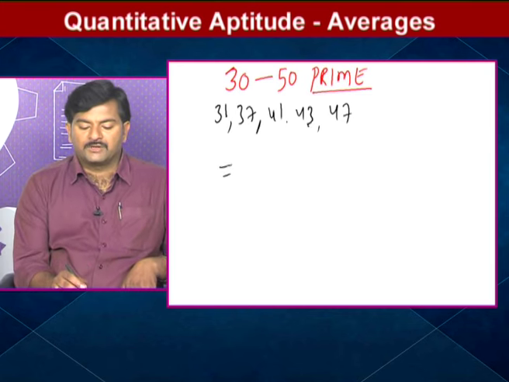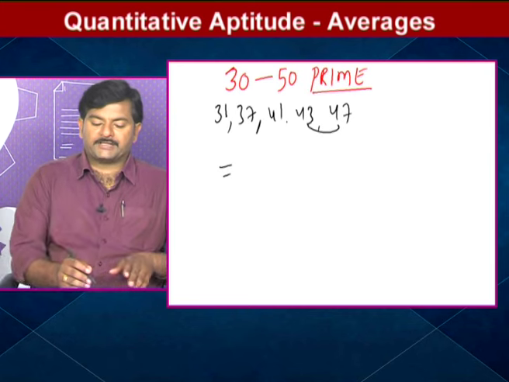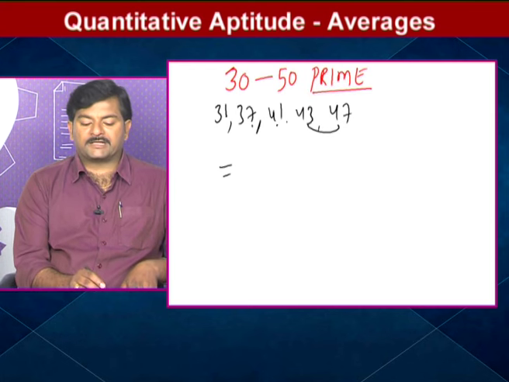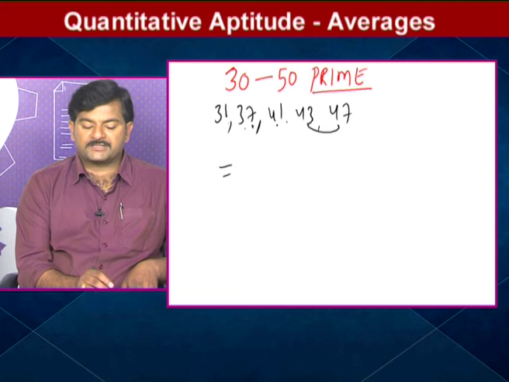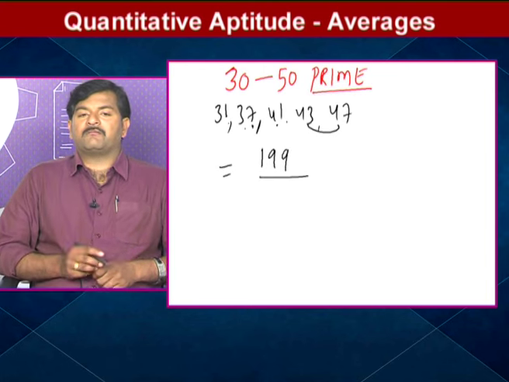So now what will you do? 43 plus 37, clearly 80. Right. So 80 plus 41 is 121, 31 more is 152... adding step by step, I hope you are getting that the sum of the prime numbers is 199.